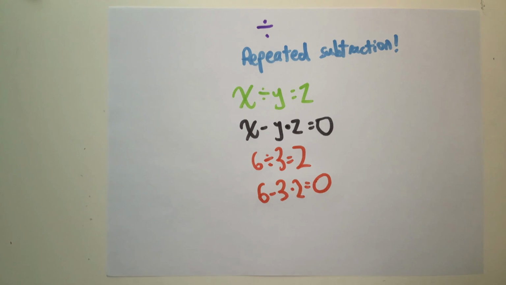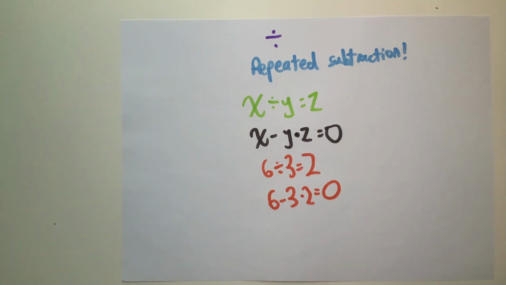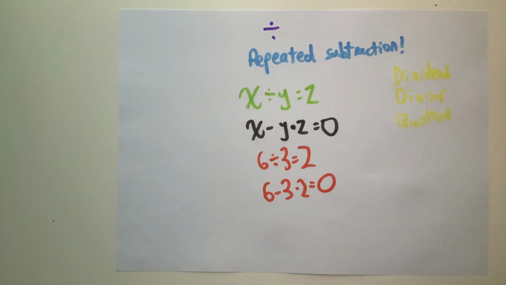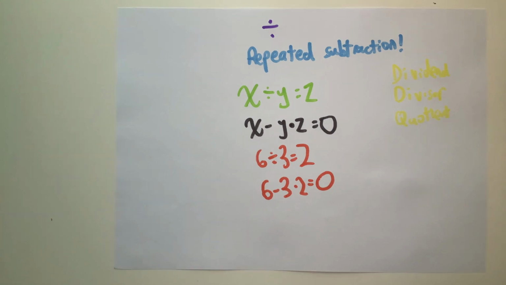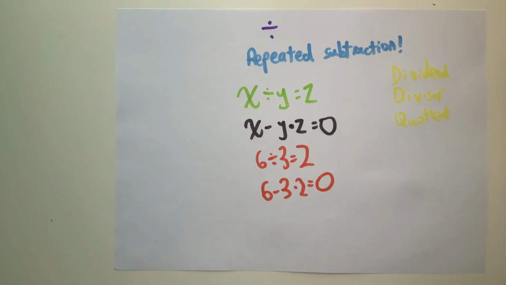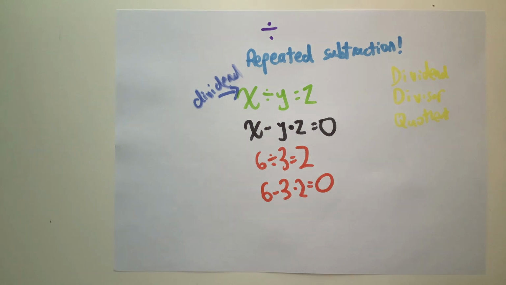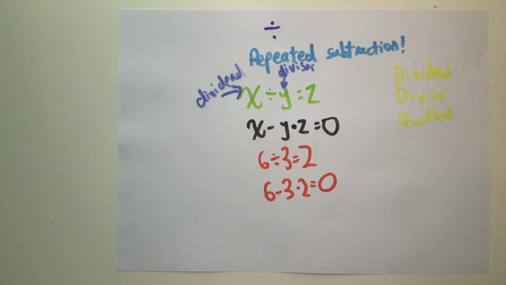The operation of division is intertwined with three numbers. They are the dividend, the divisor, and the quotient. The dividend is the number that is being divided. The divisor is the number that is dividing the dividend, whilst the quotient is the result of the operation.